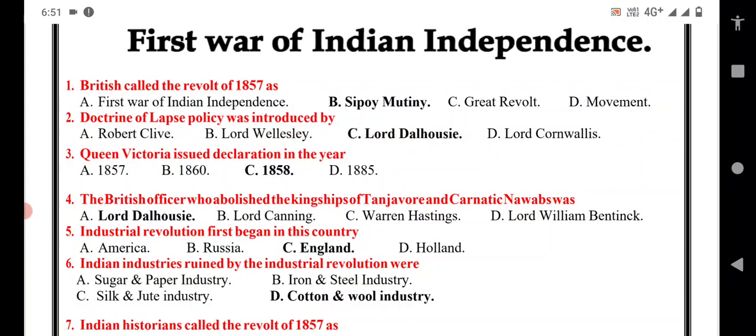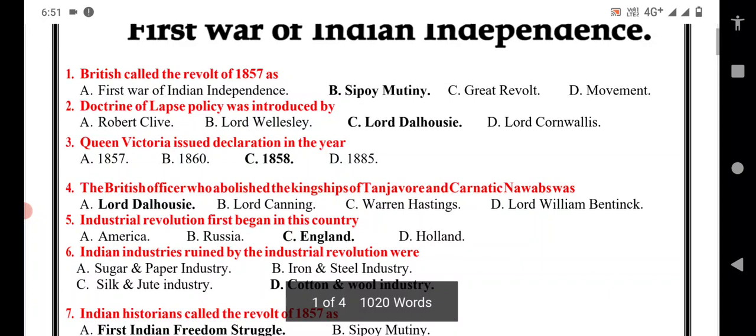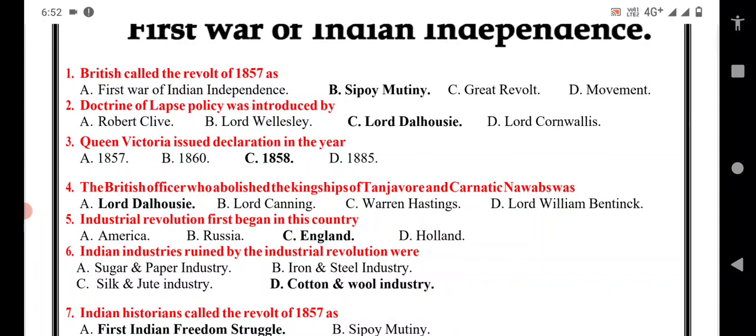The British officer who abolished the kingship of Tanjavur and the Carnatic Nawabs was Dalhousie, A option. Why? Because he introduced the doctrine of lapse, so a kingdom that doesn't have a natural heir, they abolished that kingship. So A option is the correct answer.